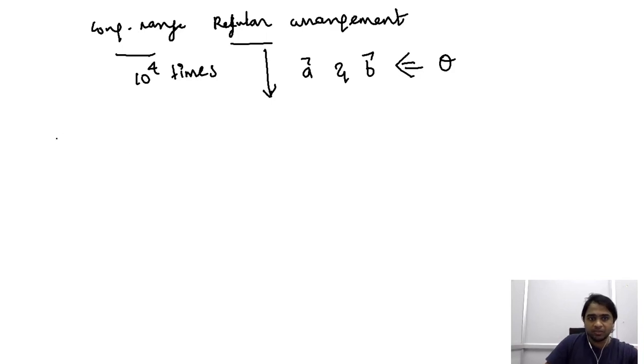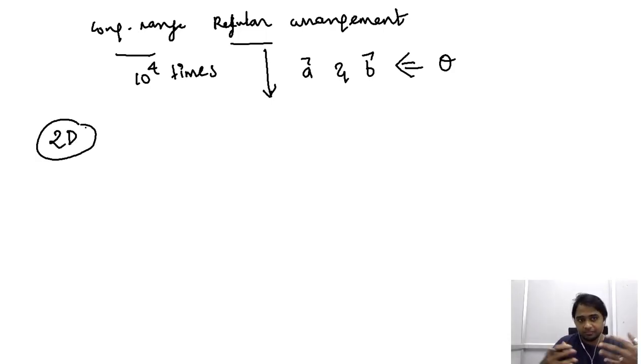It is something that needs a significant amount of reminiscence. We largely focused on two dimension so far. So when we consider these two vectors, the angle between them and its magnitude, particularly when we restrict ourselves to two dimension, we found there are different regular arrangements of the entities that are possible.